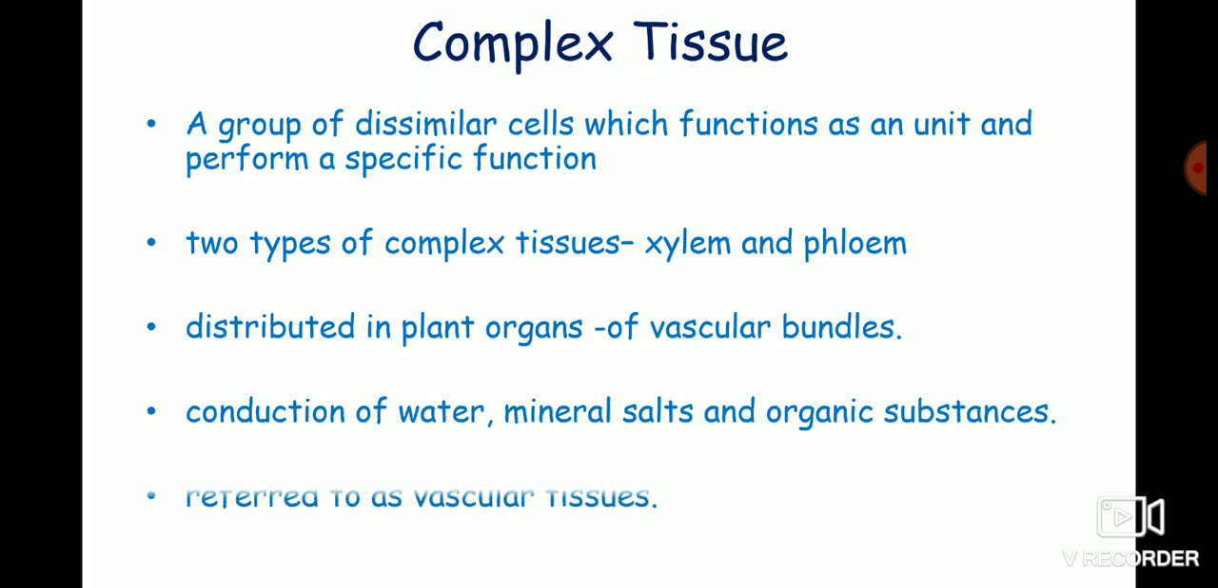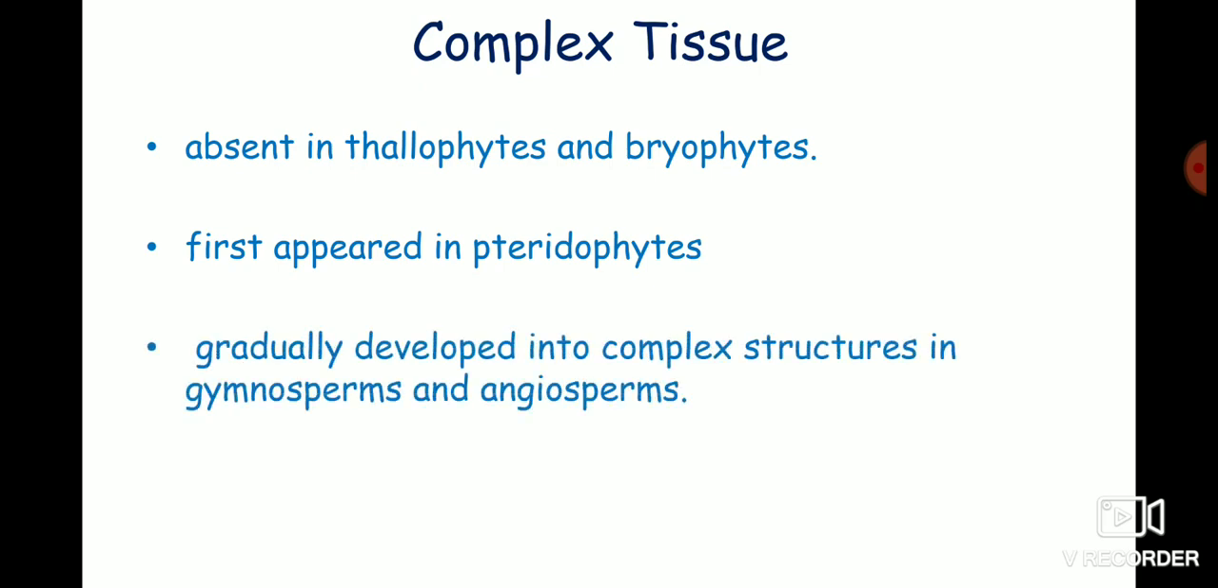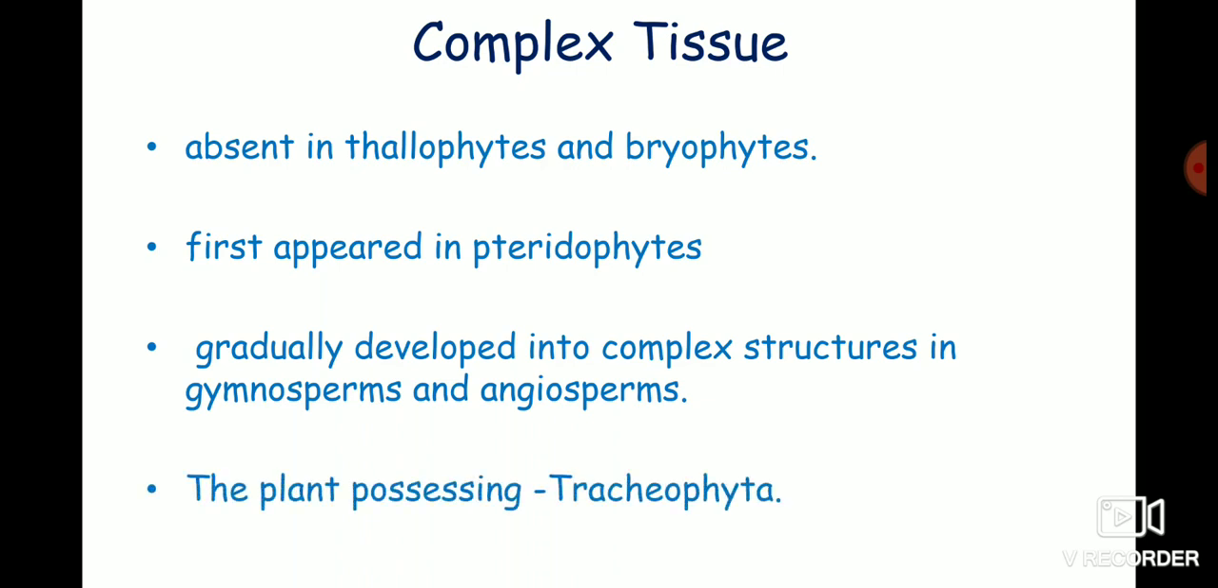These vascular tissues are absent in thallophytes and bryophytes. Vascular tissues first appeared in pteridophytes and gradually developed into complex structures in gymnosperms and angiosperms. The plants possessing vascular tissues are included in the group Tracheophyta.